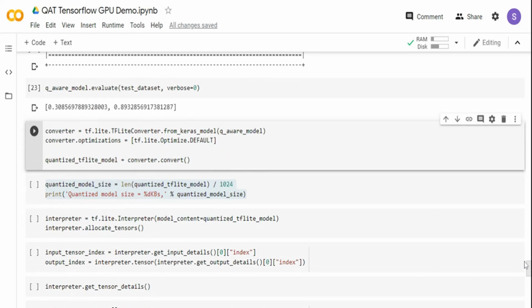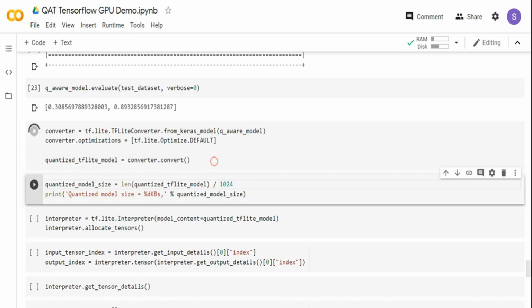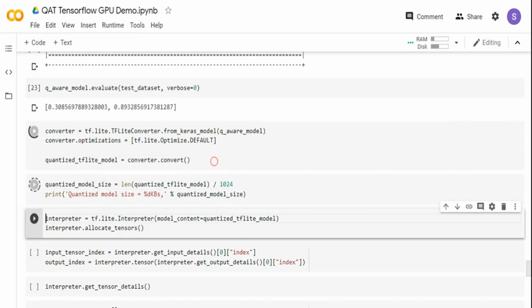For that, I'm using the TF Lite converter framework. I'm telling the TF Lite converter to use the Keras model I have created, and for the optimization to use the default optimization. There are multiple methods you can use. You can optimize for latency, you can optimize for size, but I'm just going to use the default optimization that the TF Lite framework feels is good for the model. Then I am going to use this converter object to convert the model into a TensorFlow Lite model. In the next step, I'm going to print out and show you the model size.